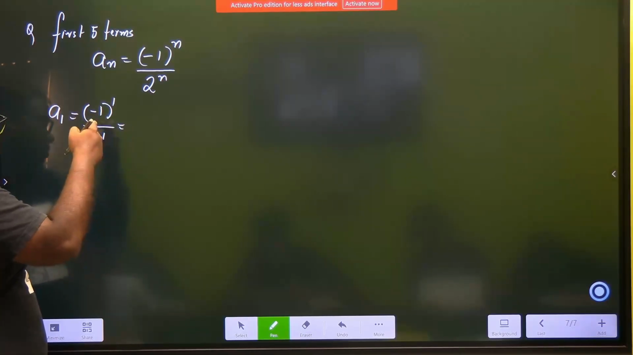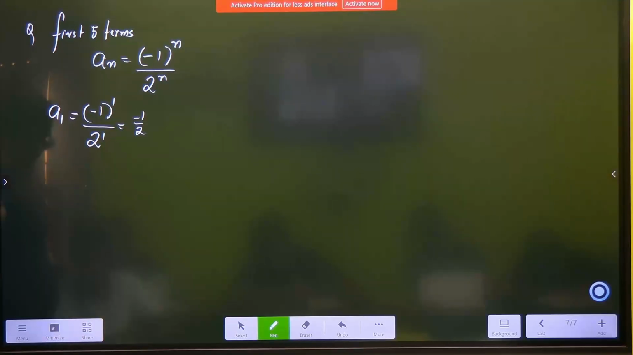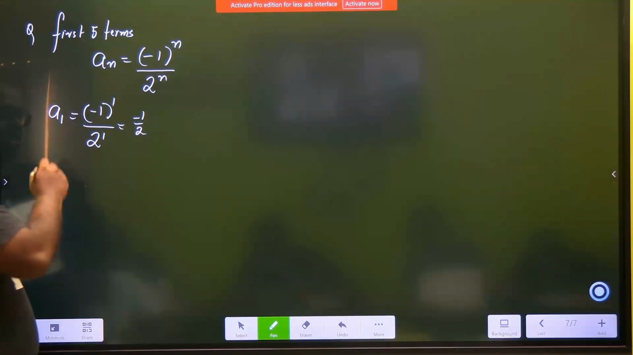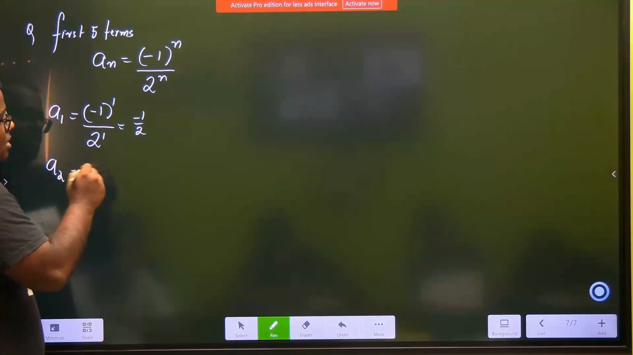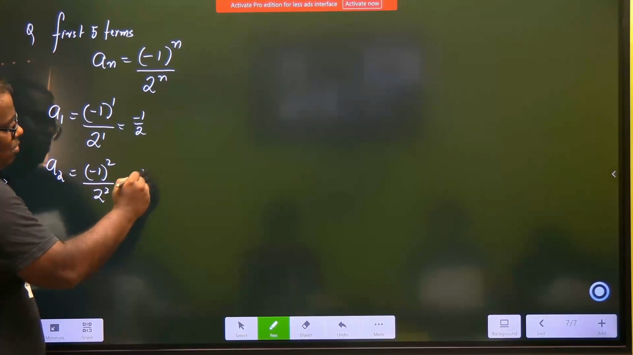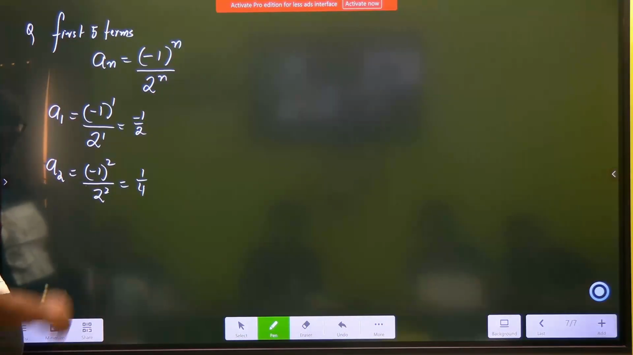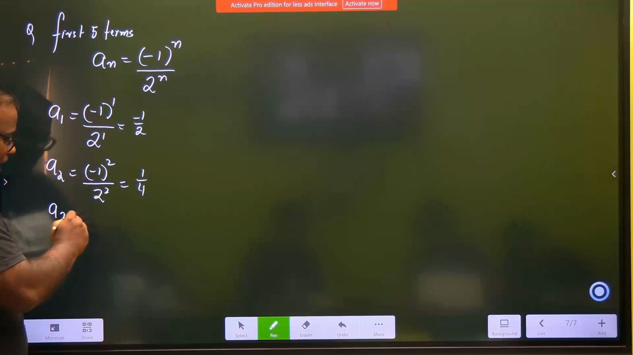Now, how much is minus 1 to the power 1? Minus 1 by 2, half. Clear? For 2: minus 1 to the power 2 divided by 2 to the power 2, which is 1 upon 4. Now minus will change to plus. Every odd term, the minus will appear. Yes, you got it.